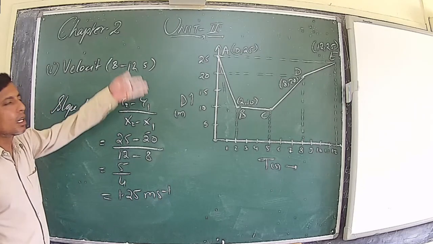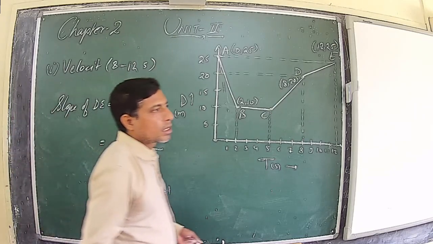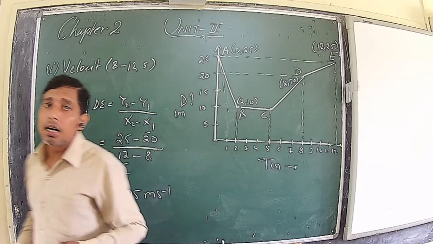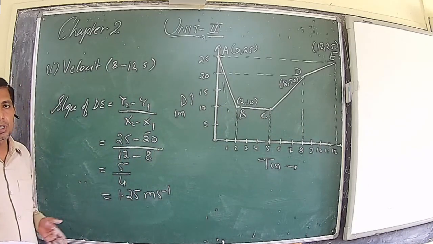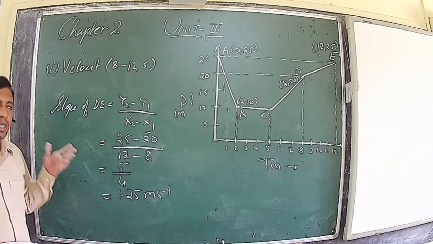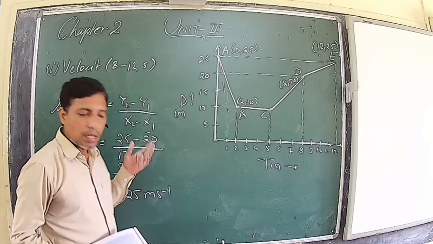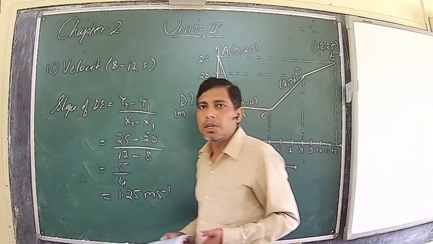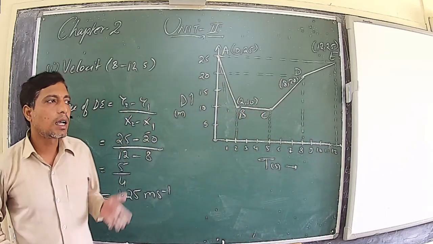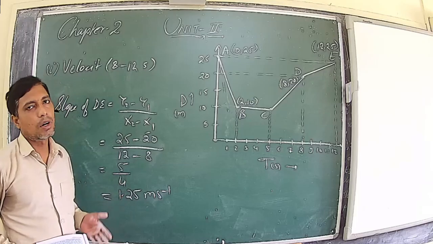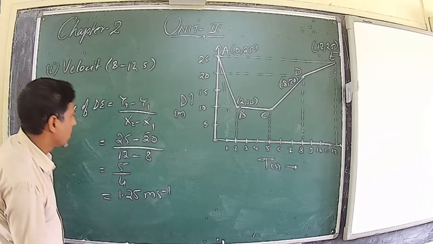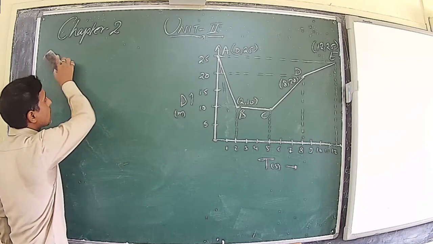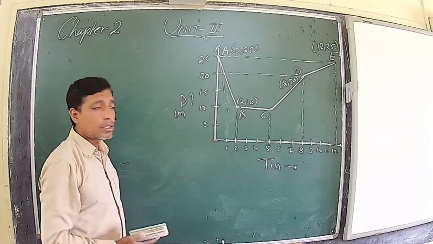So this is how we deal with a numerical based on this graphical representation of motion in one dimension. Only what we have to remember is how to read a displacement versus time graph or velocity versus time or acceleration versus time, and how we can conclude from these graphs whether the body is at rest or in motion. If it is in motion, then whether the velocity is uniform or variable, and whether the acceleration is 0, uniform or variable. So for further practice, you can go with the numericals given in your exercise, and also you can take the help from the solved examples.